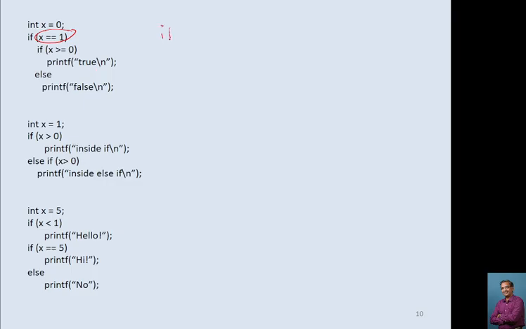How it will happen here: if x is equal to 1, curly bracket, if x is greater than or equal to 0, printf, else printf, curly bracket complete. So here x is equal to 1, no, the condition is not satisfied, so here we don't have anything, so it won't print anything.